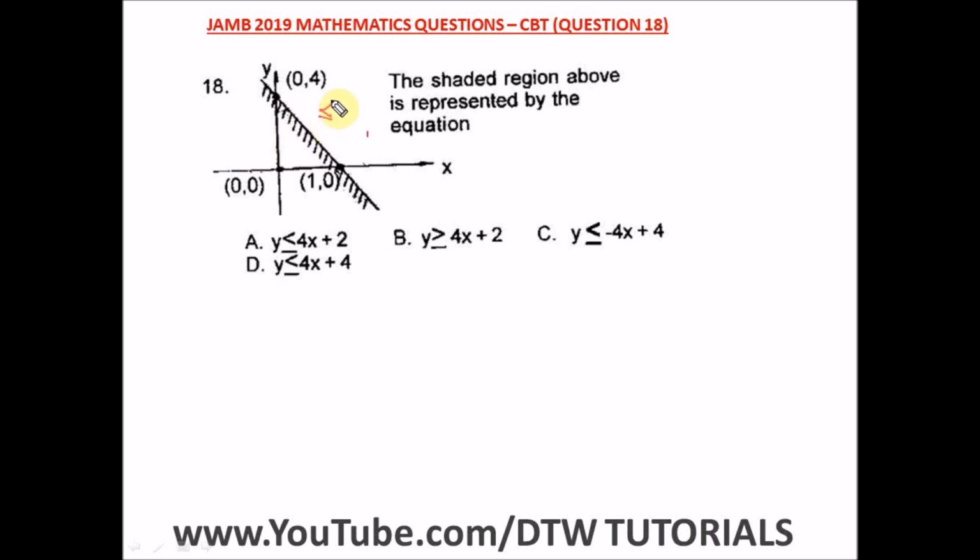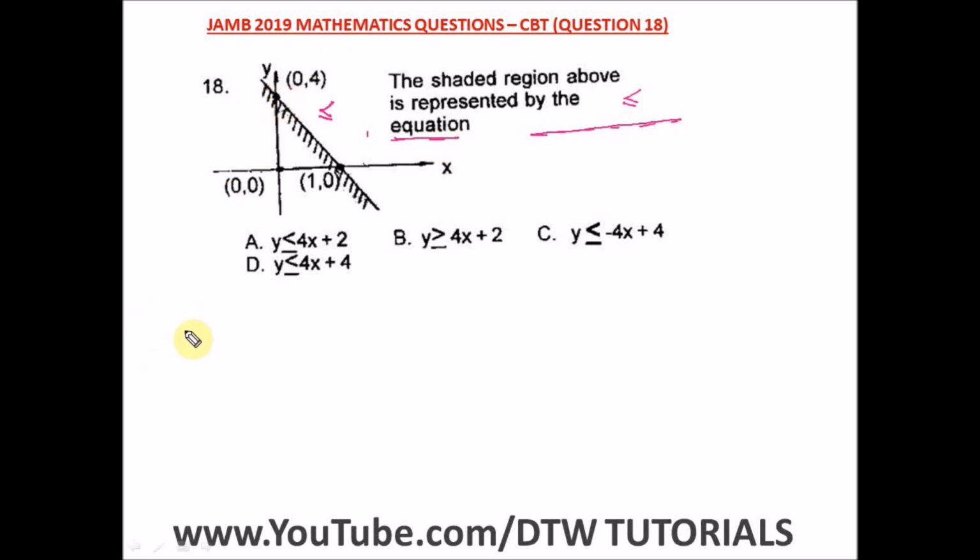All right, and why is it less than or equal to? Why is it an equal to? Why do we have these two? It is because the lines are dark. Okay, you remember when the lines are this way, it's just ordinary a less than. All right, but once it is a dark line joining, okay, you have a less than or equal to sign. So this is the sign that would be in our final answer. But let's first of all get the equation of the line. All right, so that's what the question asks us. Let's get the equation, then at the end of our equation we'll put in this sign.